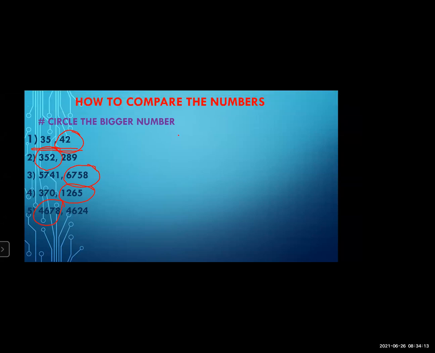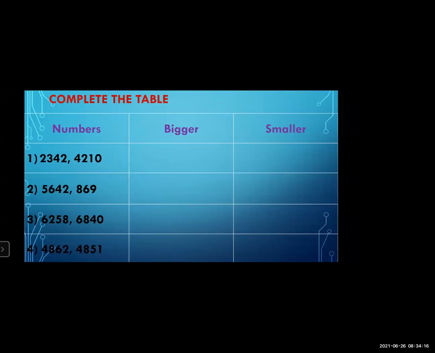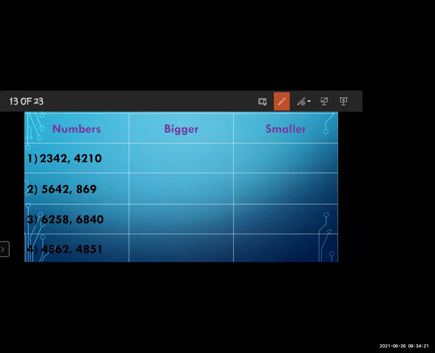Now, next, complete the table. The question is to complete the table. The numbers are given. Four examples are given, and from those 4 examples we have to find out which is the bigger number and which is the smaller number. And you have to write in the table which is bigger and which is smaller. So the first example is given.